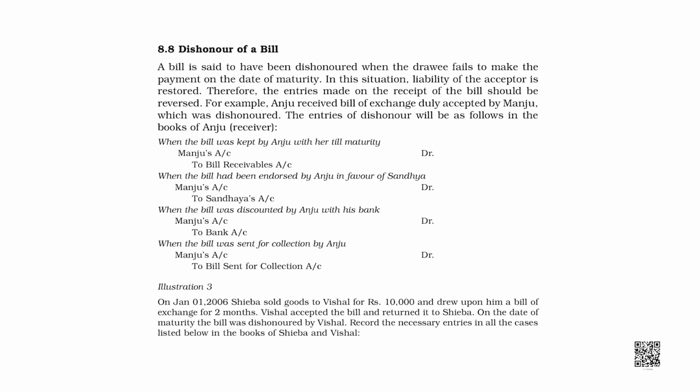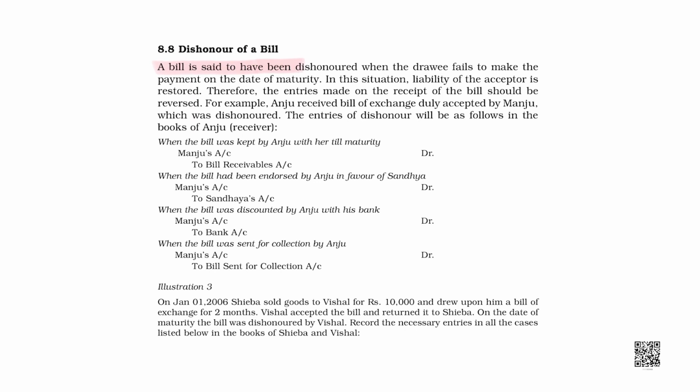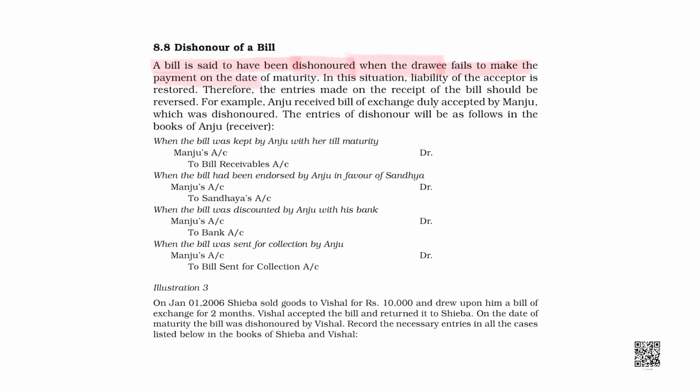As the title is suggesting, the bill is not honored. The bill is dishonored. That means the debtor has refused to pay. So, a bill is said to have been dishonored when the drawee, that means the person who was supposed to pay, fails to make the payment on the date of maturity.